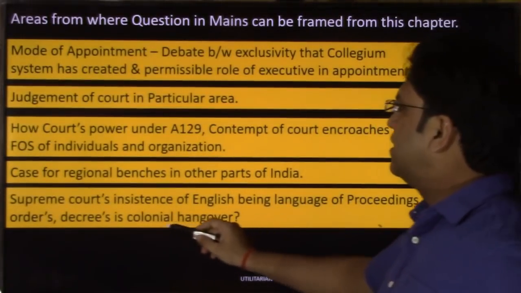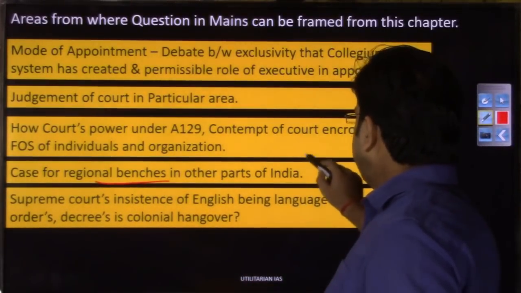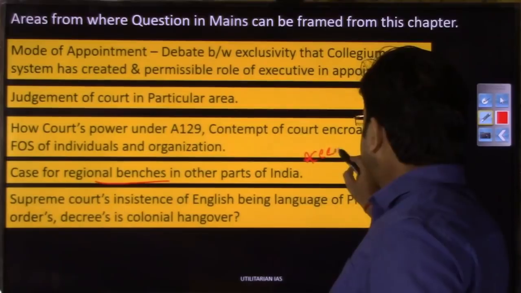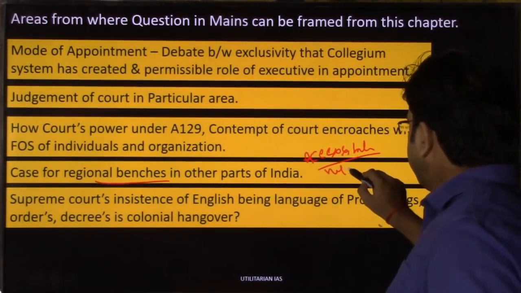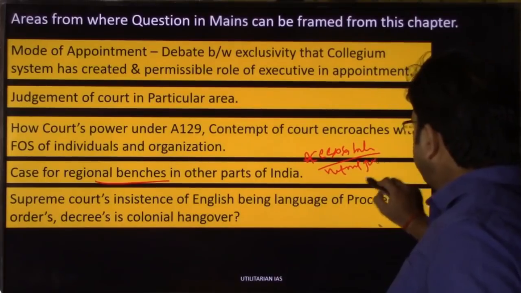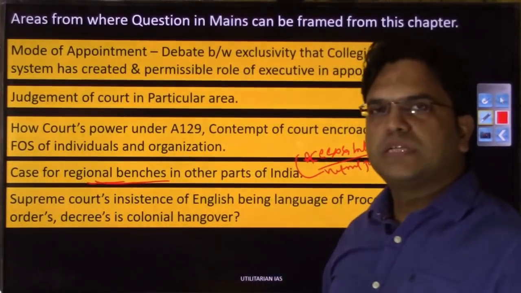Then we discussed the case for regional benches, right? What is the reason? The reason of accessibility, and for natural justice, if you see. For these two reasons you can argue that regional benches should be in the south and in the north east.